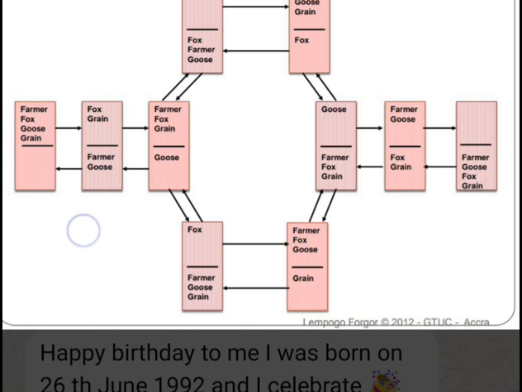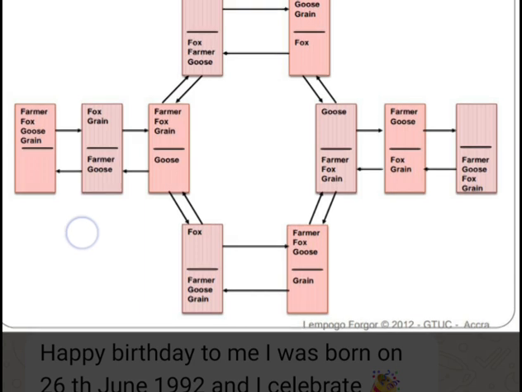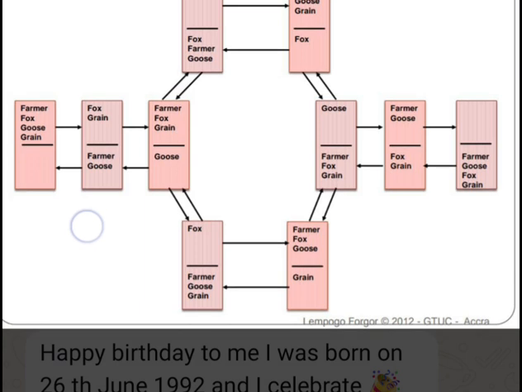Then the farmer goes and takes the goose. Then the farmer brings the grain to the goose at the bank, and leaves the fox at the destination.